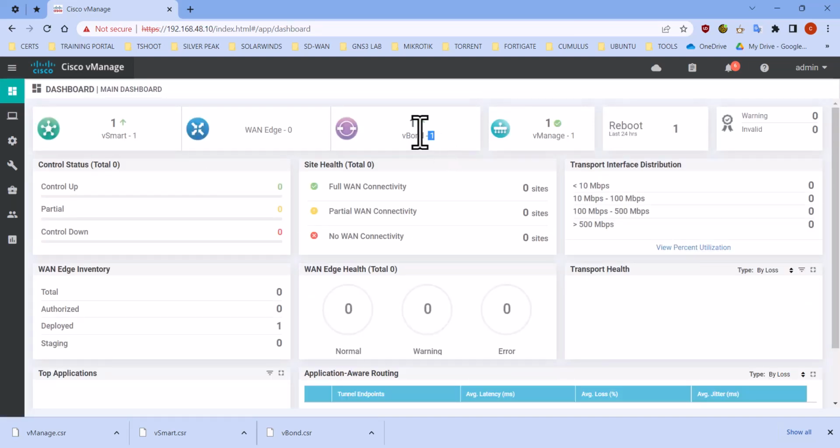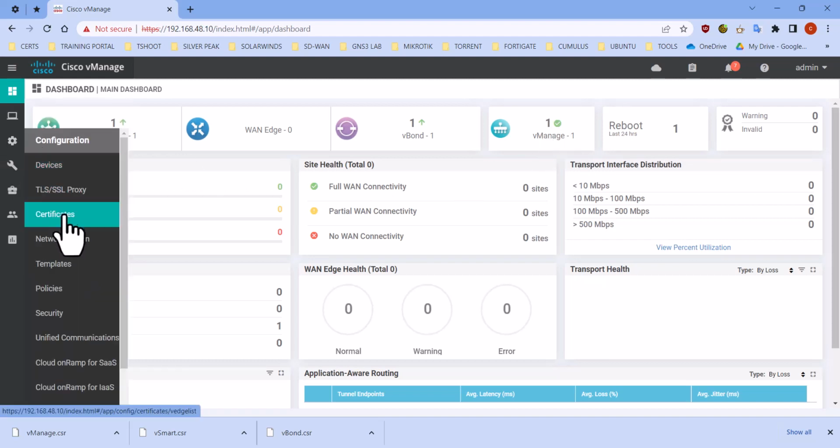As you can see, we successfully installed the vBond, it is up, and the vSmart as well. There's no more warning for the invalid certificate. And this is how you bring the SD-WAN controllers up.